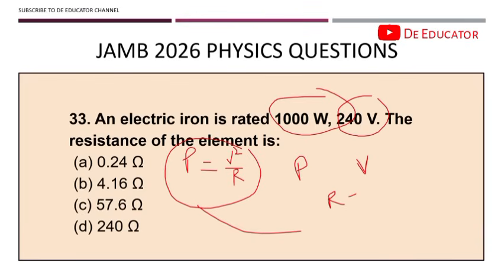By the time you make R the subject of the formula, you have R equals V squared over P. So now, what's V squared?